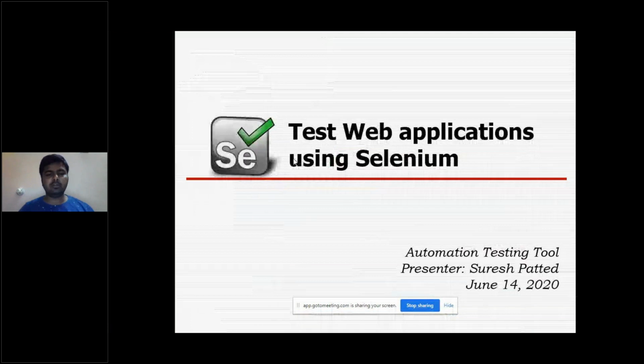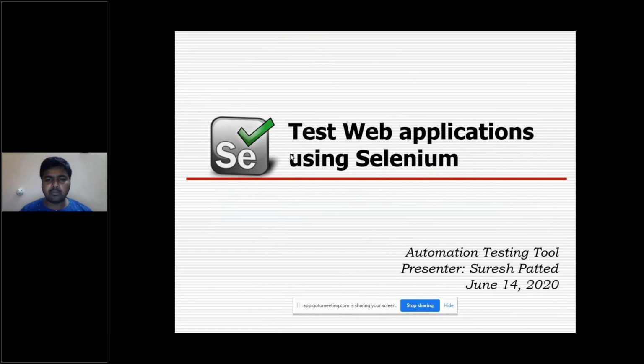Today we are going to discuss the automation testing tool. The title I have given here is: test web applications using Selenium. First, web applications. Before going to Selenium, we will get the detail about the applications in a minute.